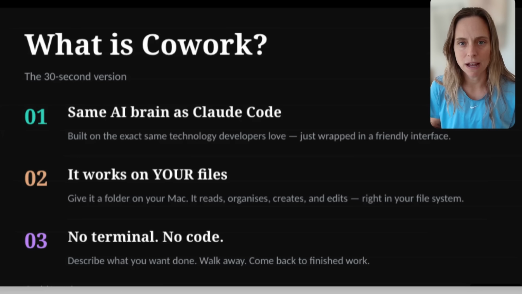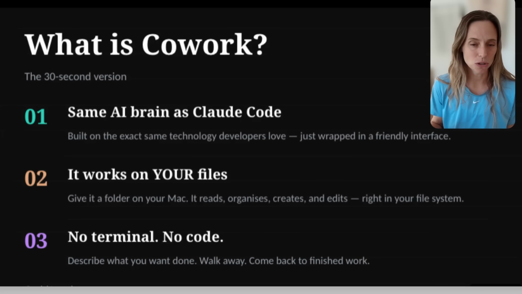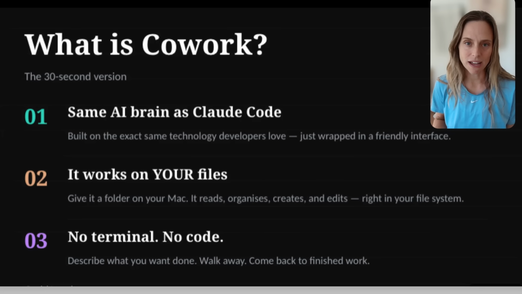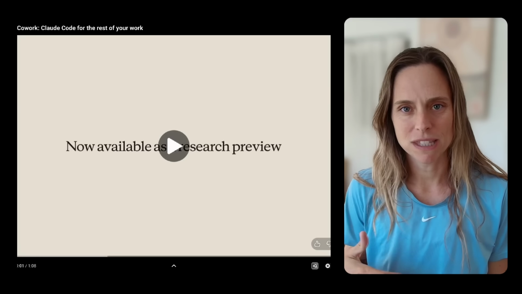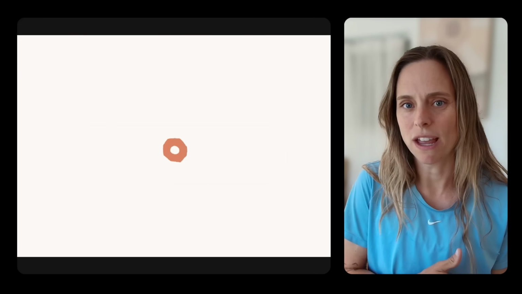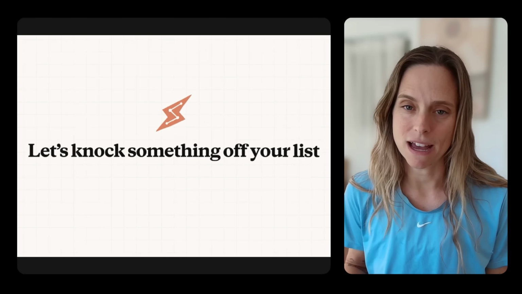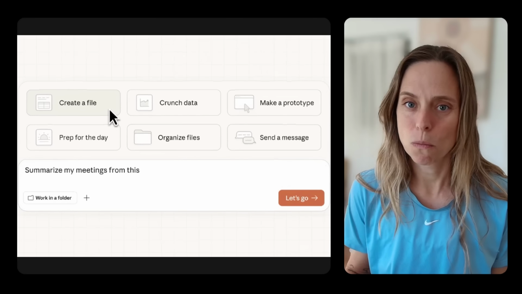Anthropic, the company behind Claude, has this tool called Claude Code. And developers are obsessed with it. But then non-technical people started using it too for everything: organizing files, planning holidays, managing their entire businesses. So Anthropic was like, okay, let's get Claude Code to build this for everyone. And that's how Cowork came about. So it's the same AI brain, same power, but you don't need to know what a terminal is.